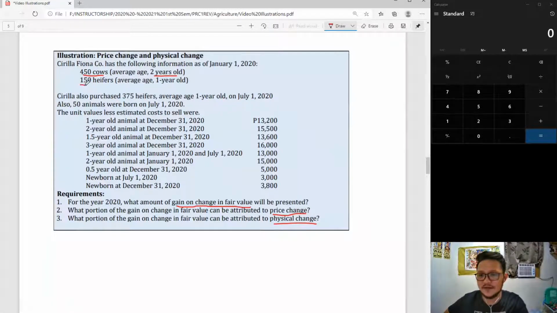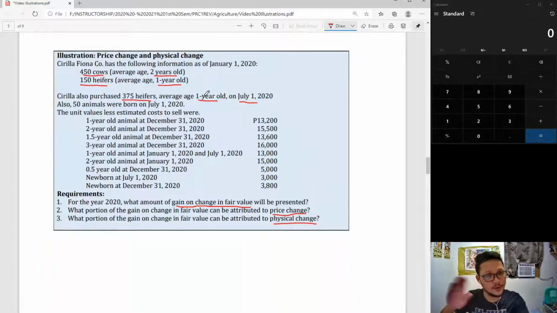You have 150 heifers, averaging 1 year old. Cirilla also purchased 375 heifers with an average age of 1 year old, but this time it's in July. Okay, let me stop there. Maybe you are tempted right now, sir, they are both heifers and they are both 1 year old. Can we combine them into one category only?